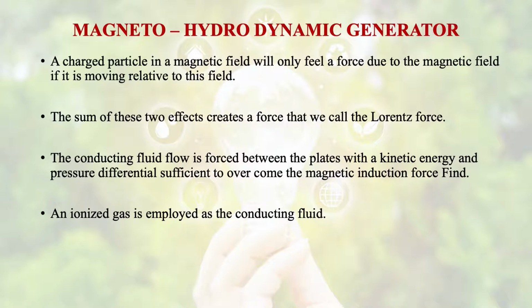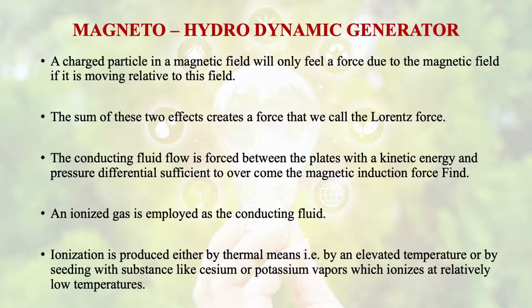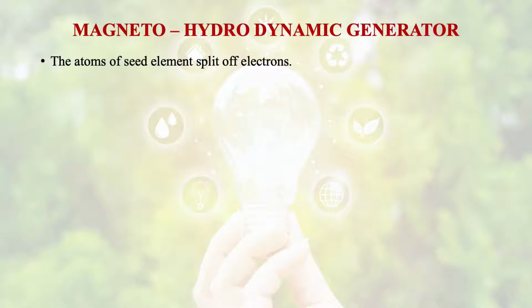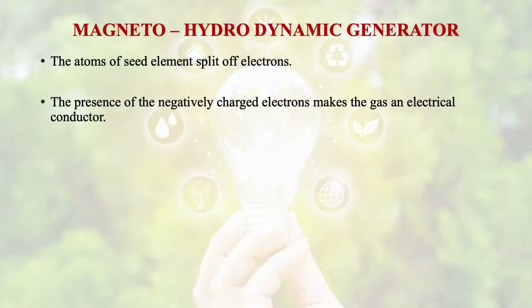An ionized gas is employed as the conducting fluid, and the ionization is produced either by thermal means, that is by increasing the temperature, or by seeding the substance like cesium or potassium vapors, which ionizes at relatively lower temperatures. The atoms of seed element split off electrons. The presence of the negatively charged electron makes the gas an electrical conductor.